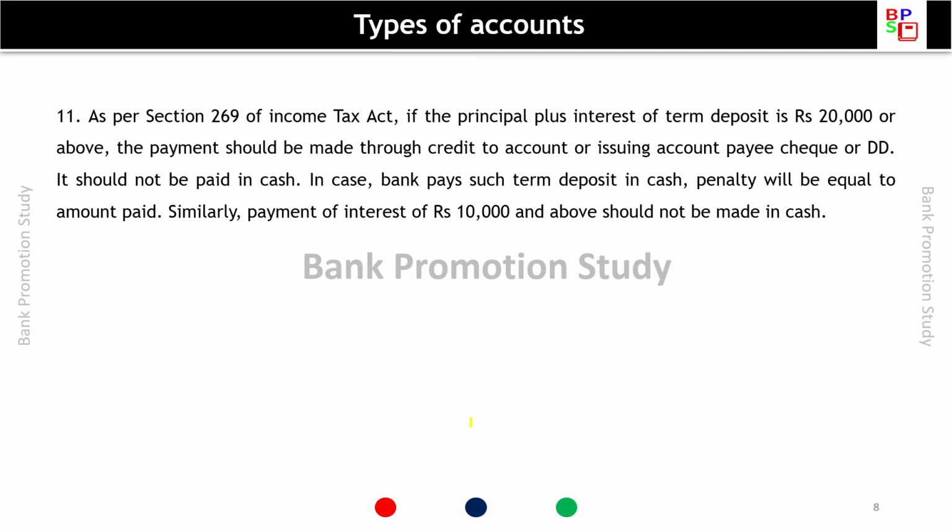As per section 269 of Income Tax Act, if the principal plus interest of term deposit is rupees 20,000 or above, the payment should be made through credit to the account or by issuing account payee cheque or demand draft. It should not be paid in cash. In case bank pays such term deposit in cash, penalty will be equal to the amount paid. Similarly, payment of interest of rupees 10,000 and above should not be made in cash.